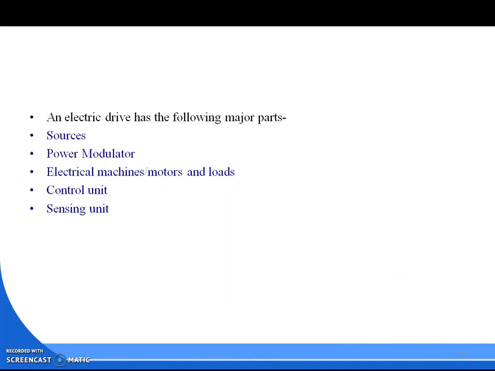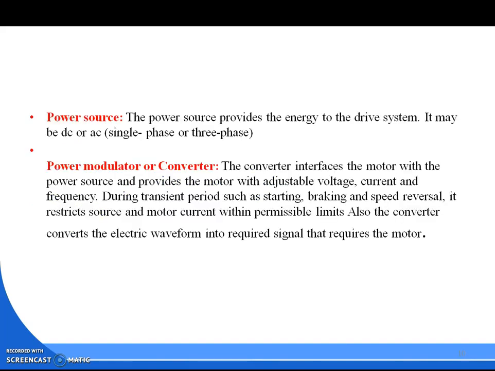Basically, electrical drives have the following major parts: source, power modulator, electrical machine or motor and load, control unit and sensing unit. So come to the power source. What is the power source? The power source provides the energy to the drive system. It may be DC or AC.